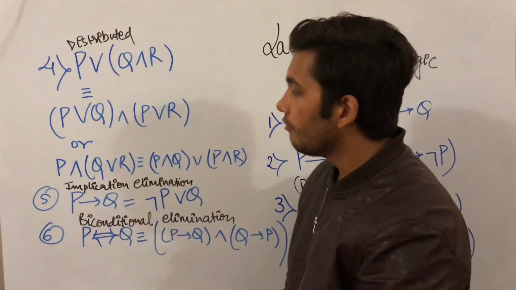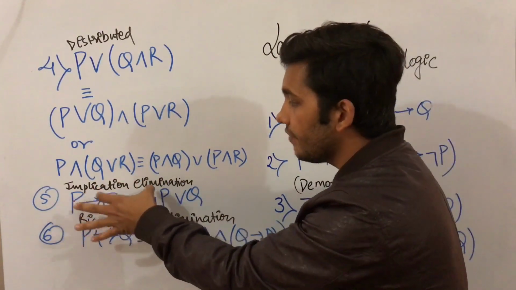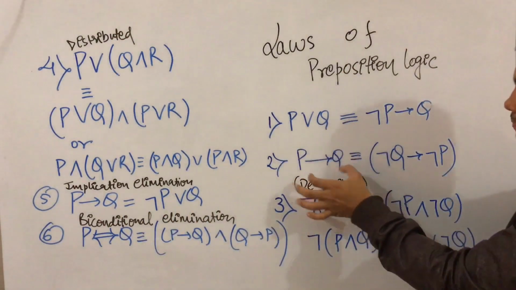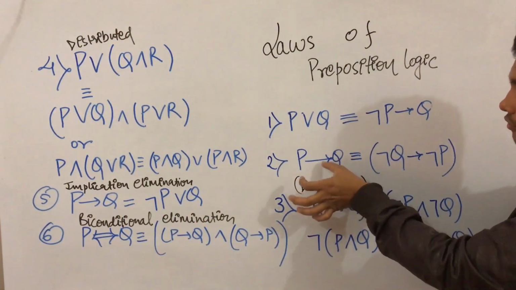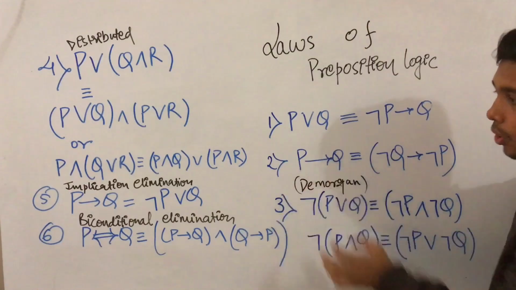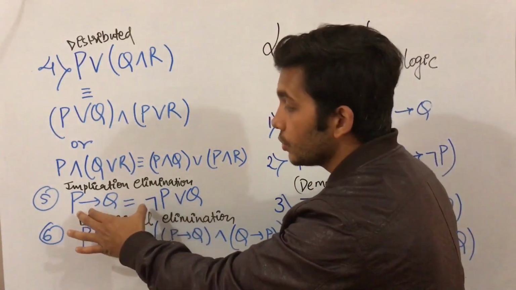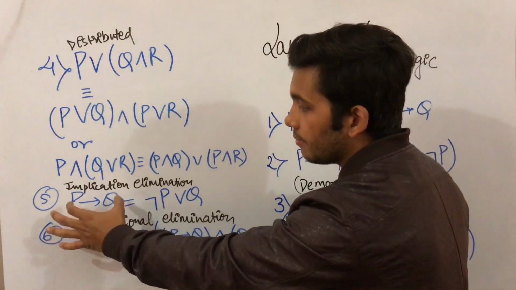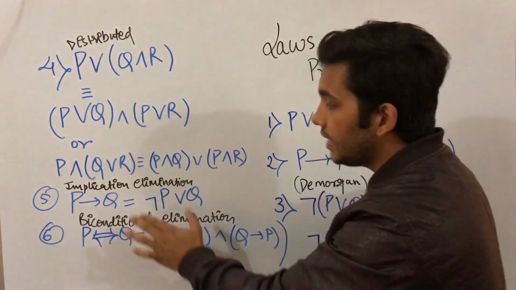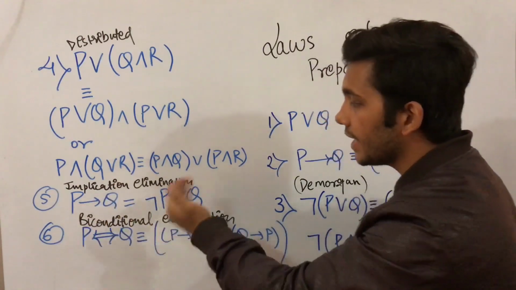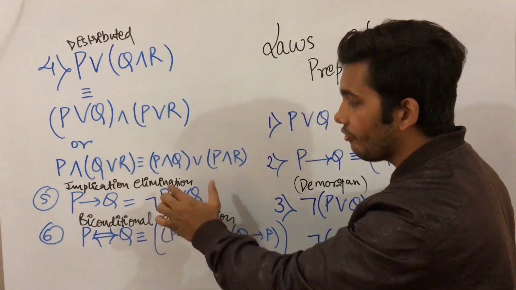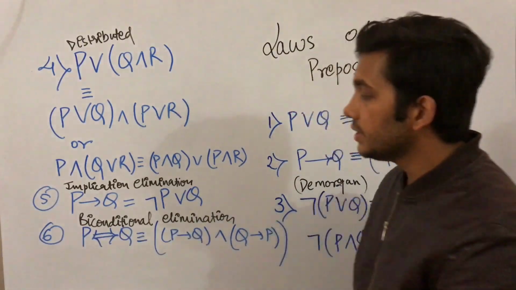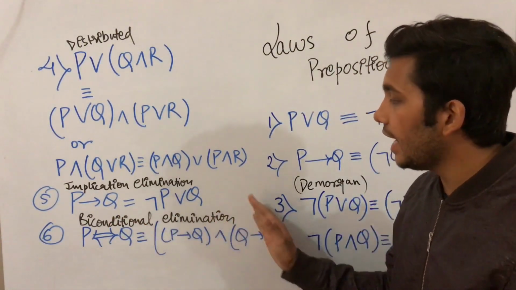Now coming to the fifth law, that is implication elimination. We have seen that at this point we have implication, or you can also say the implies symbol. So this law is used to eliminate the implies symbol. Suppose there is a statement P implies Q, then this statement can equivalently be written as negation of P or Q. Now coming to the sixth law, that is bi-conditional elimination.